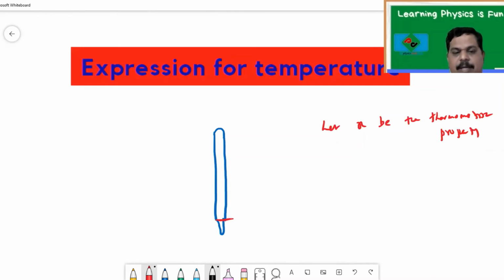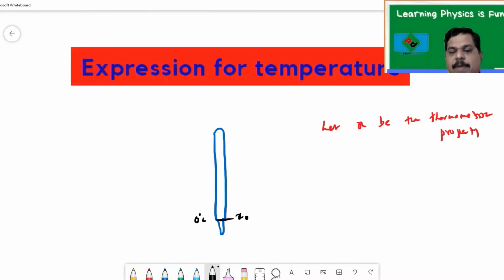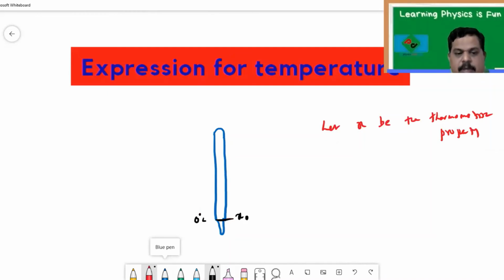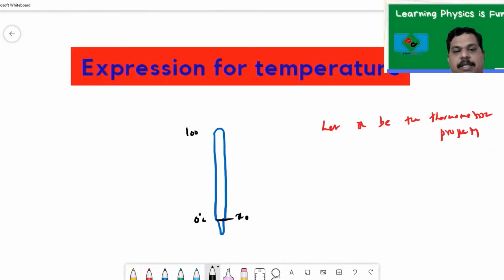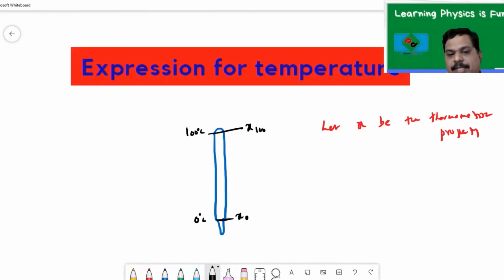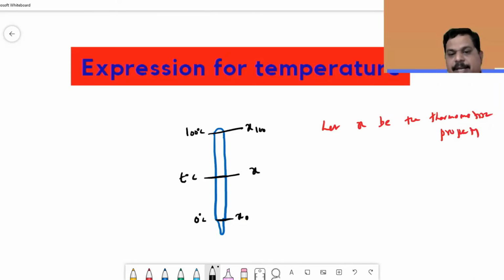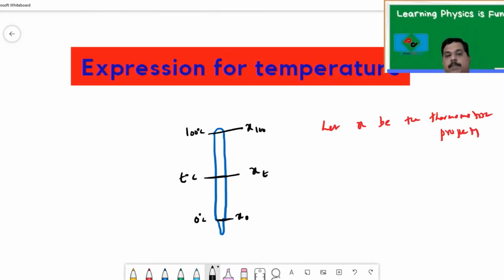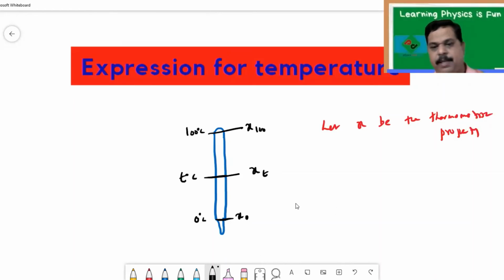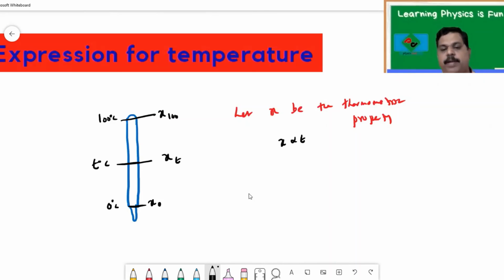Let us take when the temperature is 0 degrees centigrade, the value of that thermometric property is X0. When the temperature is 100 degrees centigrade, the thermometric property value is, say, X100. Now let us take some arbitrary temperature, say t degrees centigrade. At that temperature, the value of the thermometric property is Xt. Remember, as the temperature increases, the value of X also increases. That means X is directly proportional to temperature.